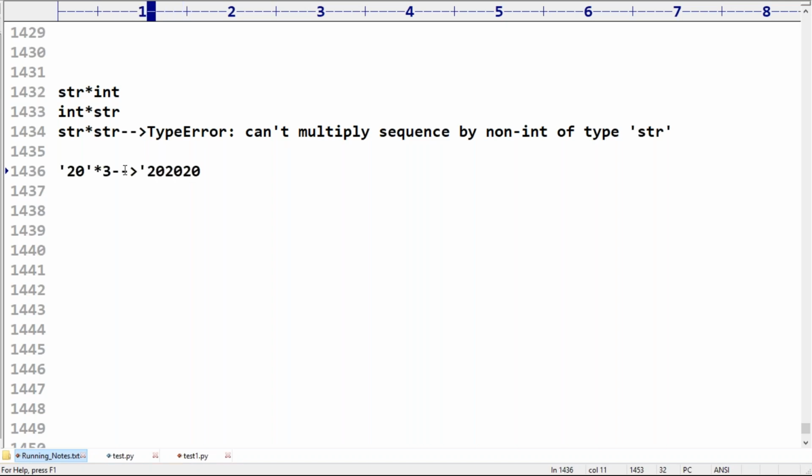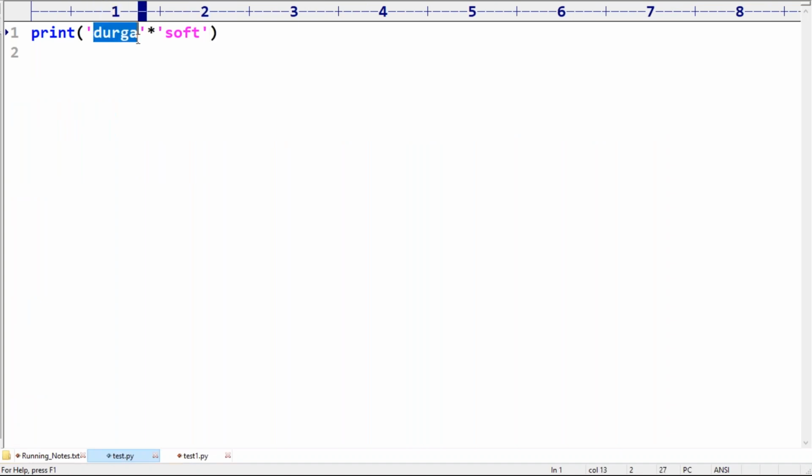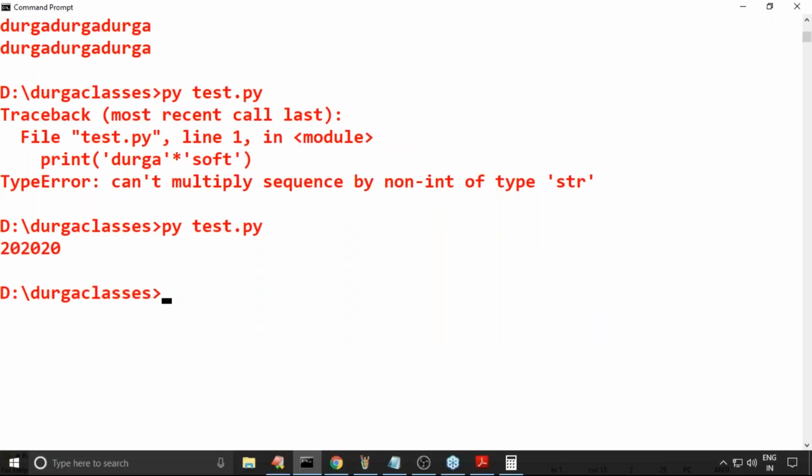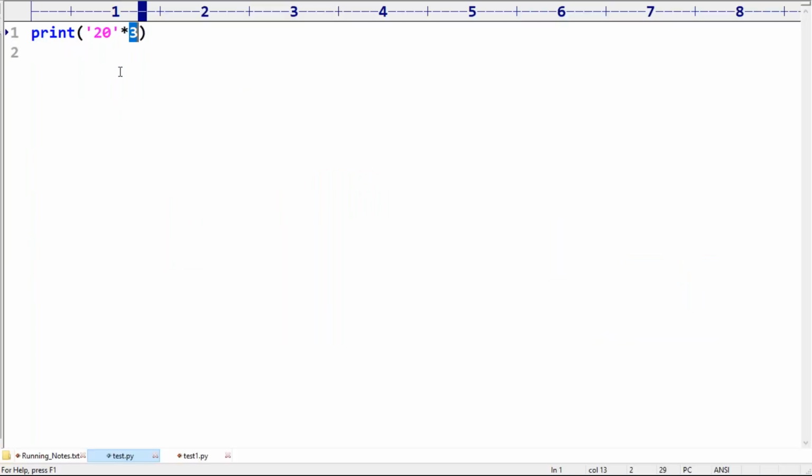Repeat the string 20, 3 times, like we are going to get. Now 20 into 3, what is the problem? Because one is the string argument, the other one is the int argument. Acceptable. Clear, right?